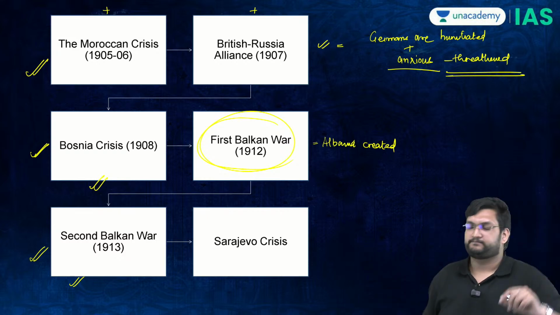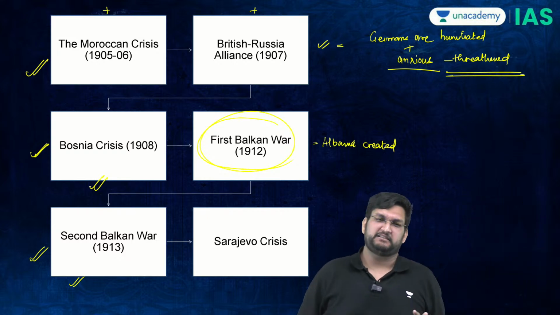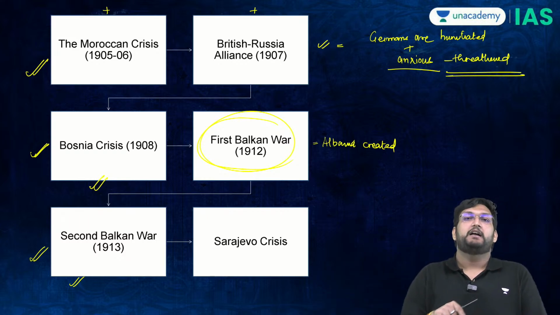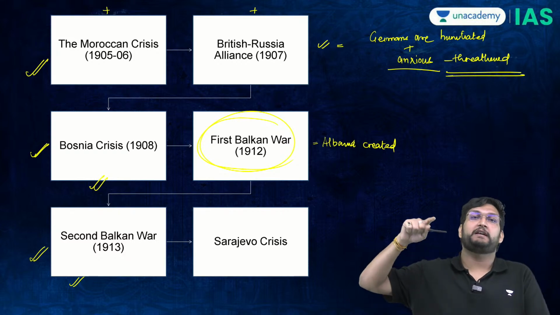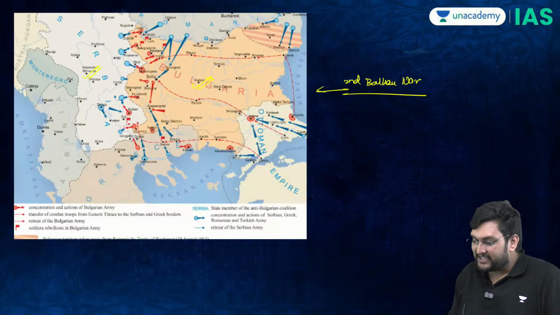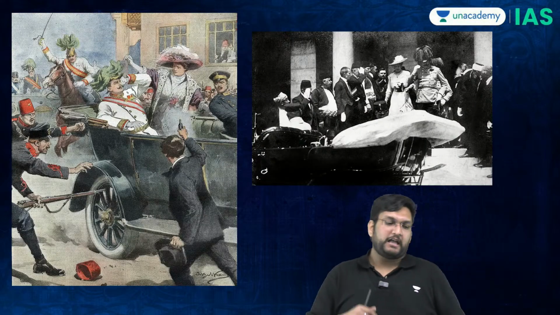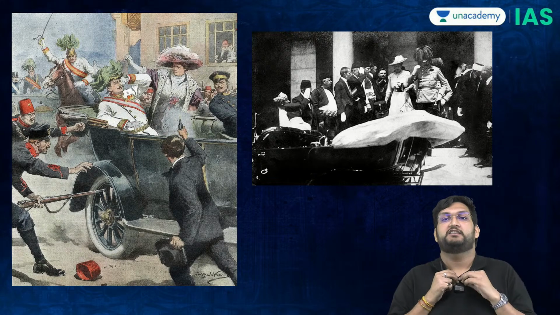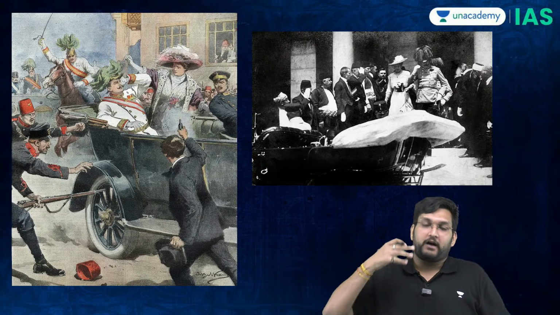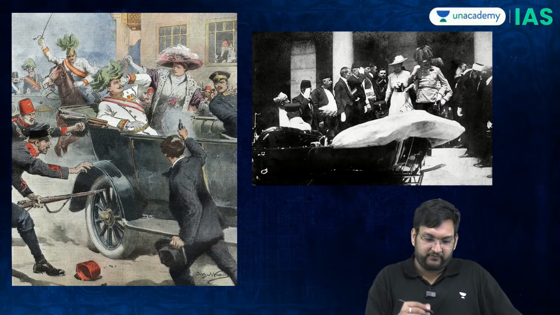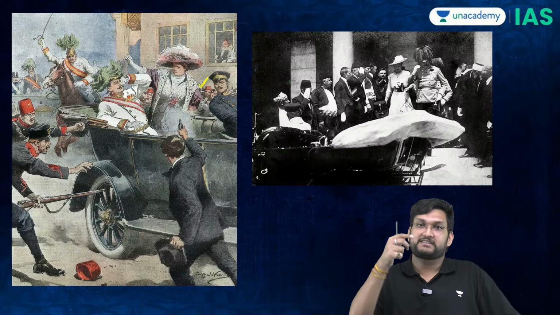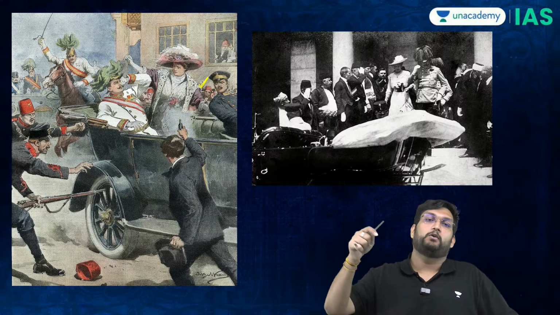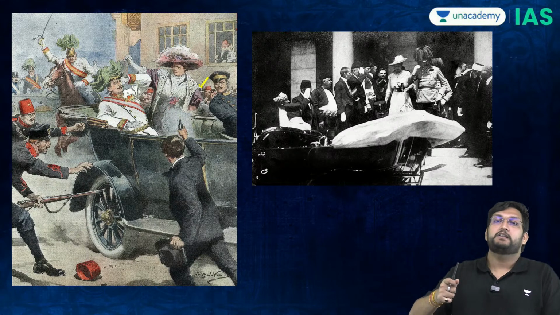And now they say, let's do one thing. Let's solve the crisis itself. Let's take Bosnia only. And it is in this context that the Black Hand, which is Serbian Bosnian nationals, will then say, let's end the issue, and Gavrilo Princip, a Serbian, will shoot the king-to-be Archduke Franz Ferdinand in Sarajevo, which is now the capital of Bosnia. And this is where the First World War will start.